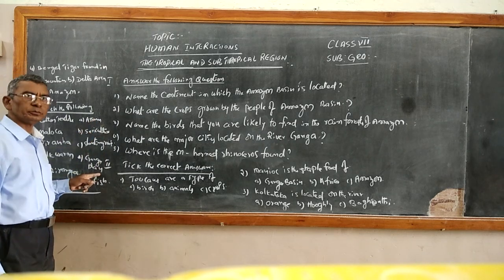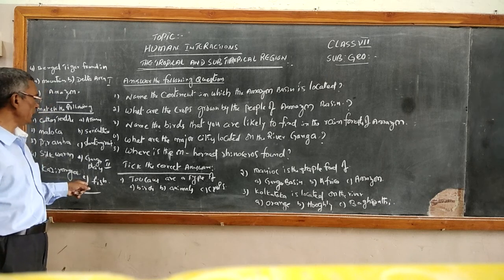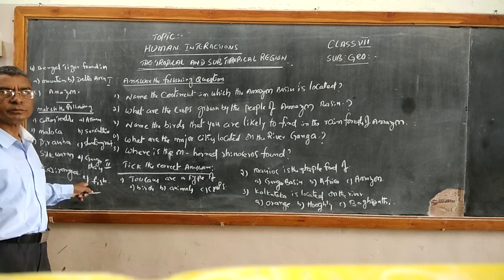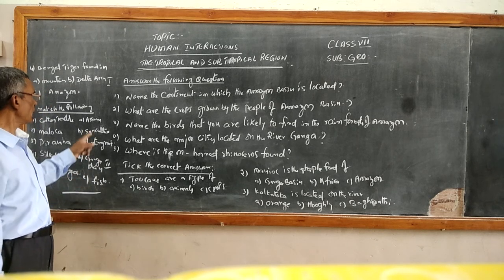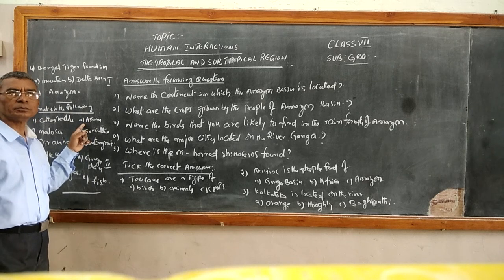And this side, B side, you write down A, B, C, D, E. First one, A, Assam.